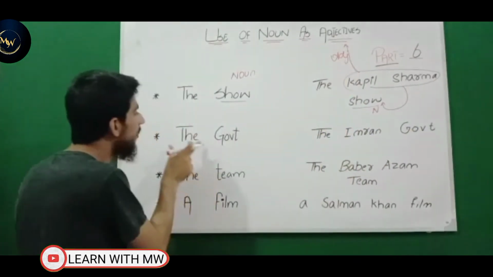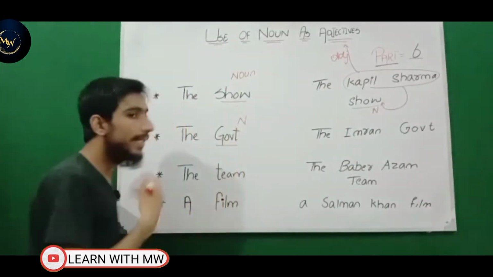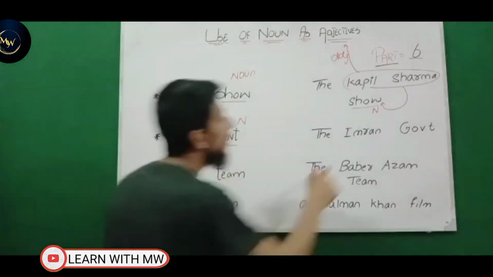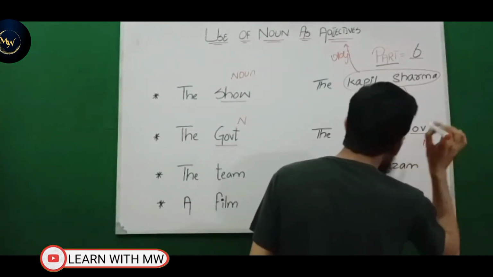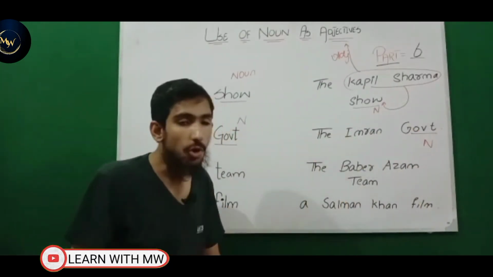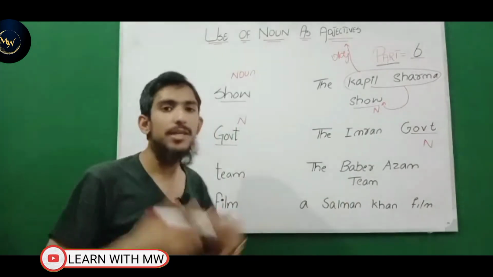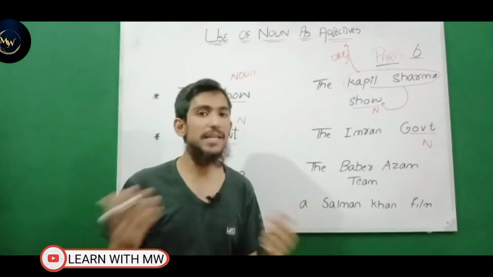Now look at this example. The government is a name. Government is basically a name, and naming words are called nouns. But look here, the Imran government. As usual, government is a name, so government is a noun. But here the government is not just of Imran. There are the Shehbaz government, the Modi government, the Biden government.